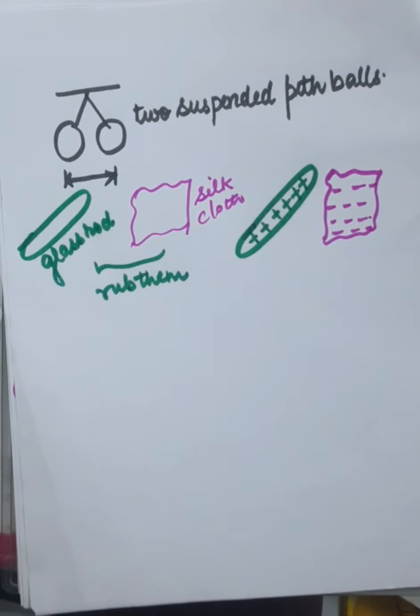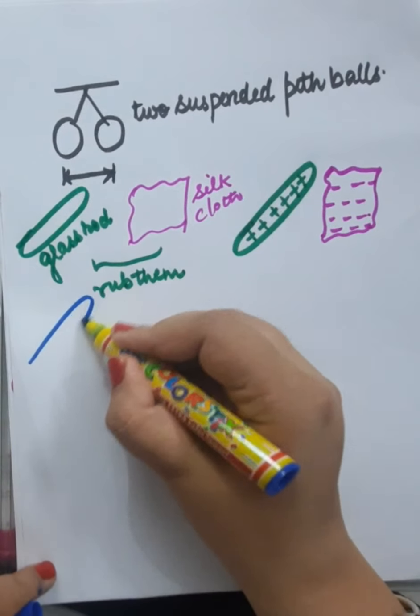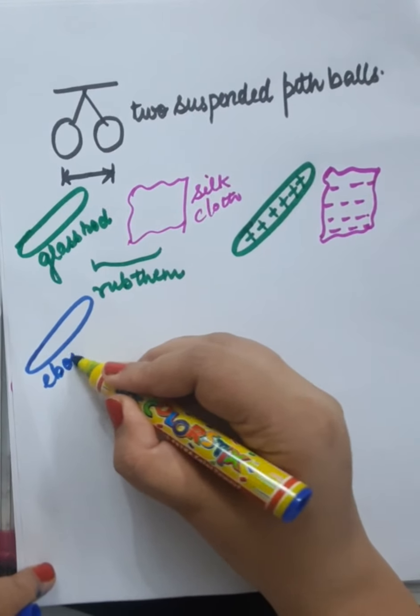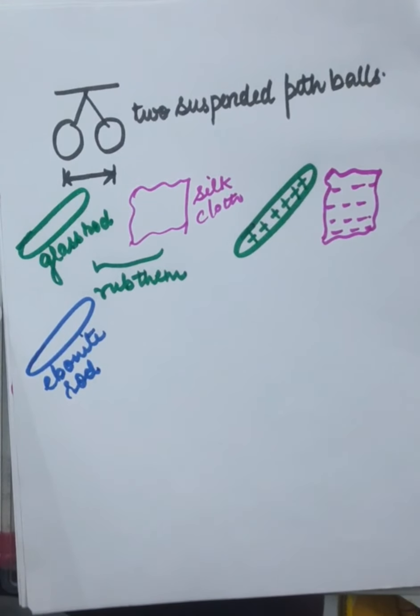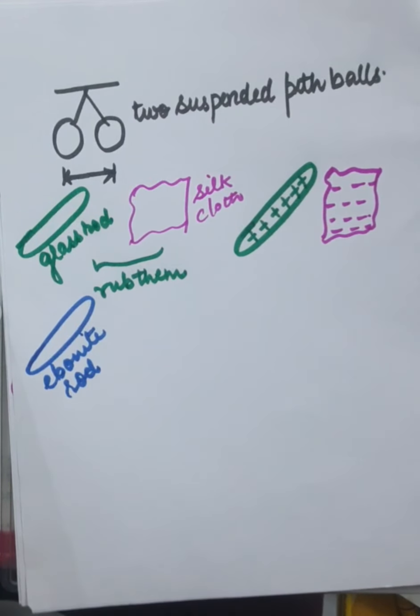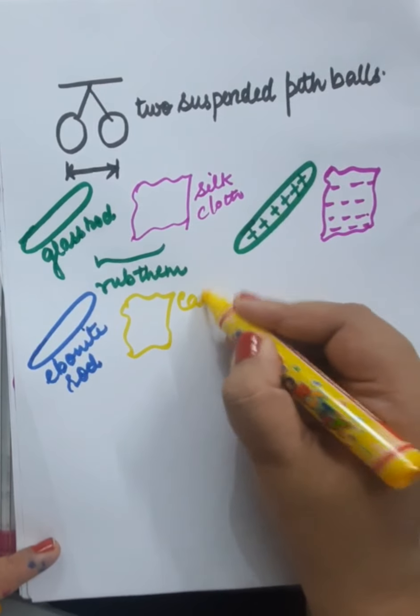Right? Similarly, suppose you have an ebonite rod here and you have cat's fur here. This is cat's fur.